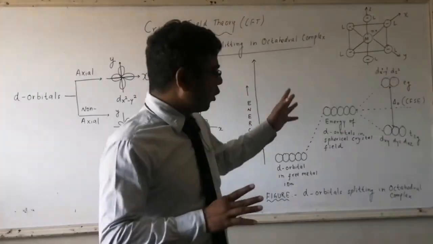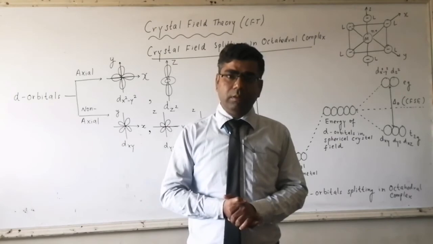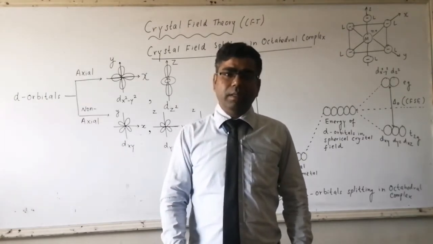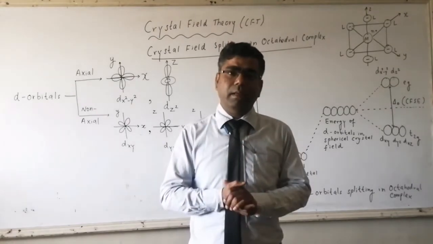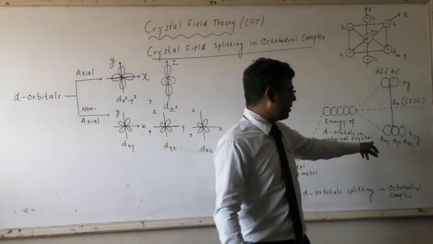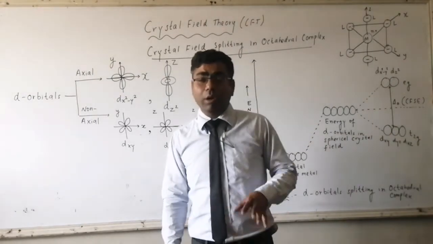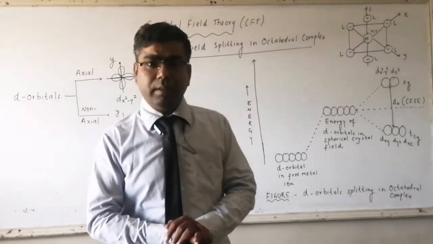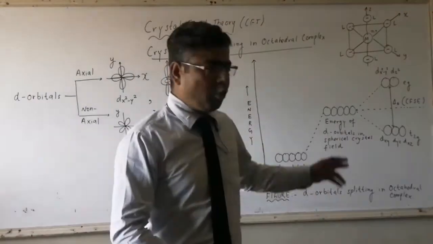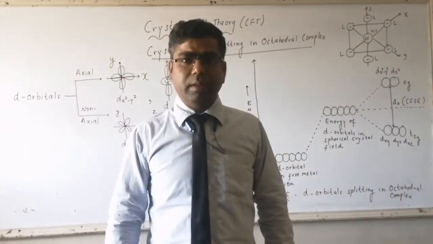Now, CFT also explains the color of the compound. How does it explain? It tells that if an unpaired electron is there, suppose one electron is there in T2G in the central metal ion, then this electron will absorb energy from the visible region.